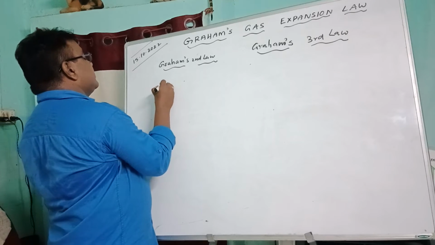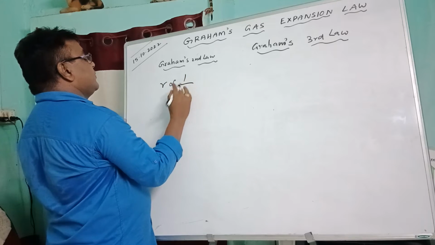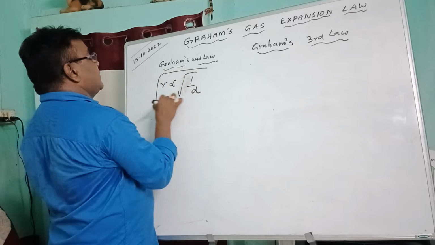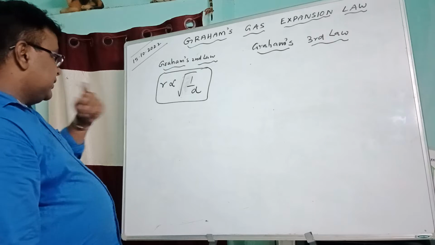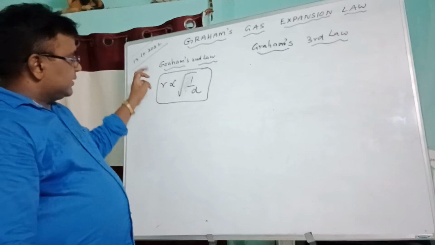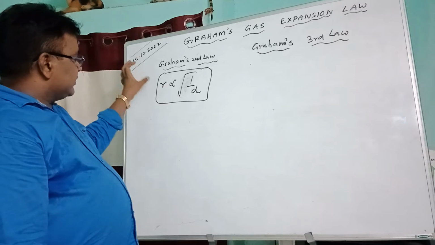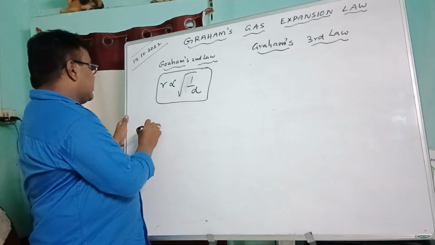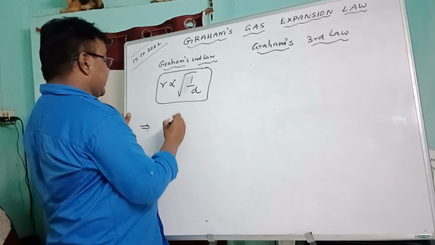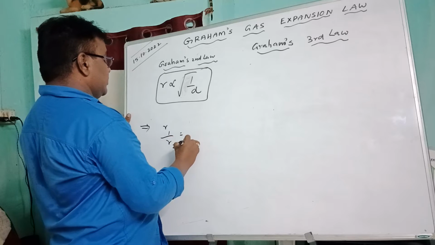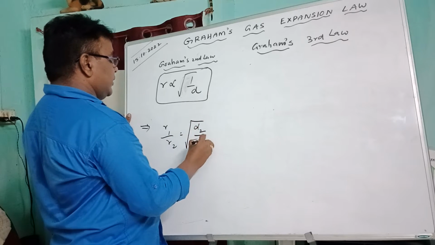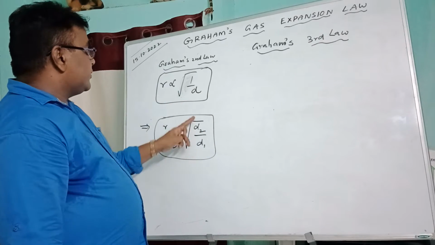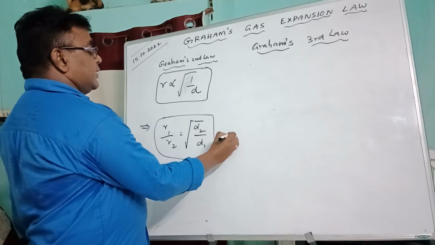It is mathematically written as R proportional to square root of 1 by D. That means when density decreases, R increases. When R decreases, density increases. So that implies it is also represented as R1 by R2 is equal to square root of D2 by D1. This is the second formula.